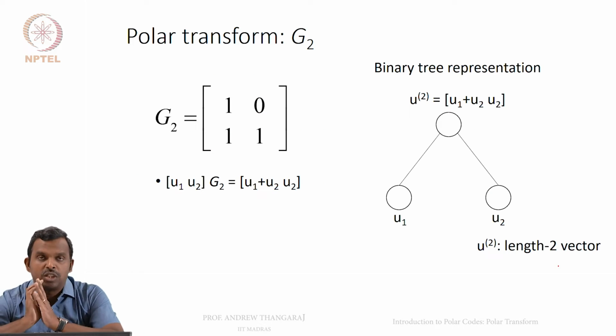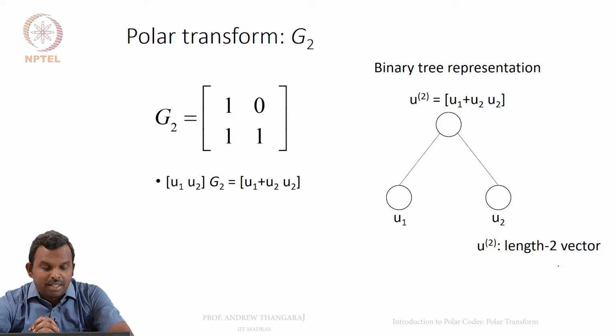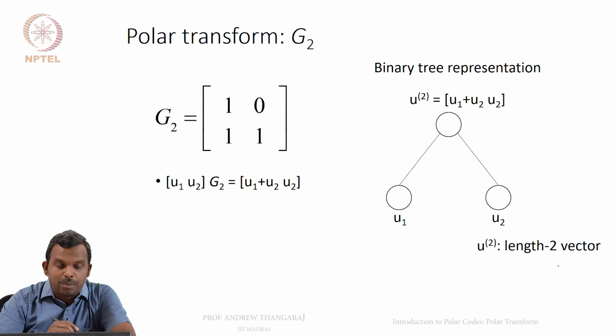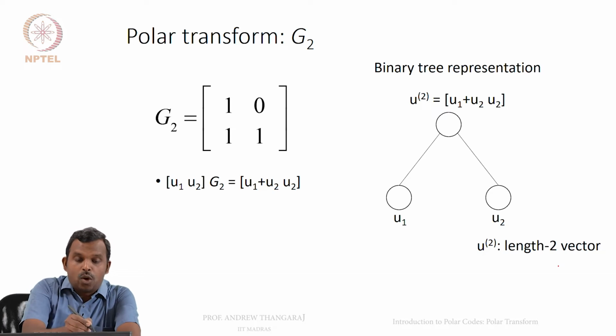Okay, so the most basic construct in the polar code is the so-called polar transform, or Arikan transform, you can call it. It's a very, very smart idea. It has roots in information theory, and you can wonderfully describe it in information theoretic terms, but we will use a simple operational definition to describe what it is. Okay, so this is the main polar transform. It's a transform which takes 2 bits to 2 bits.